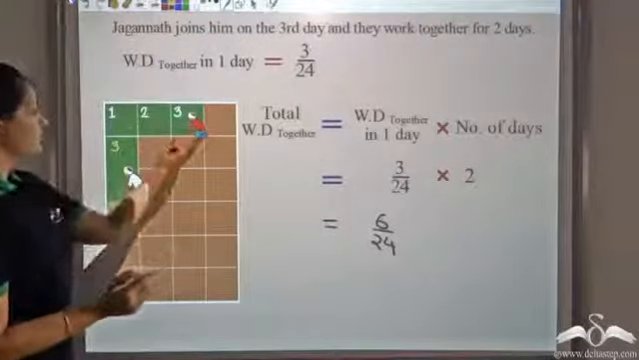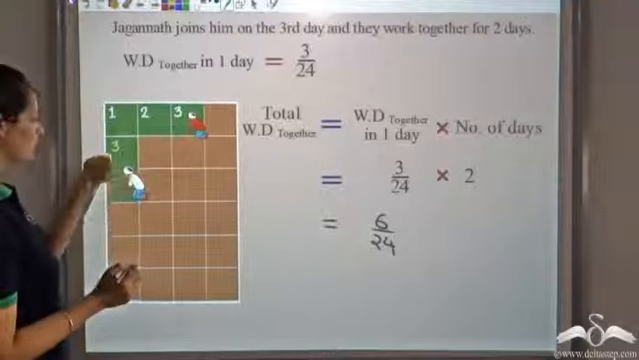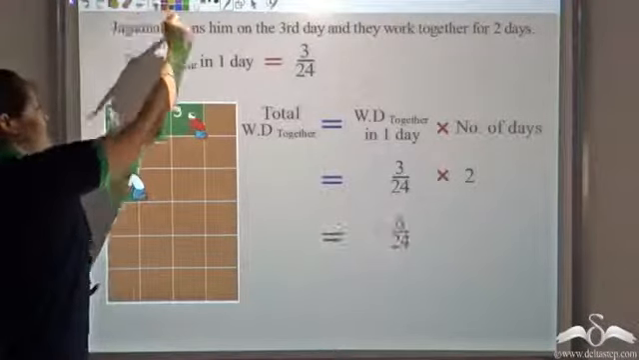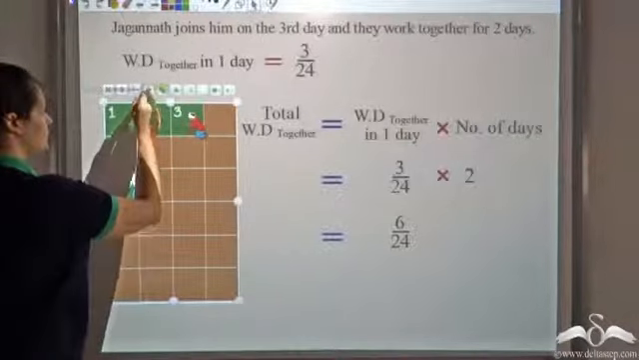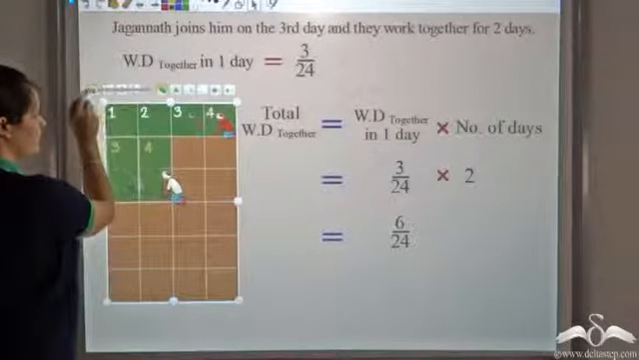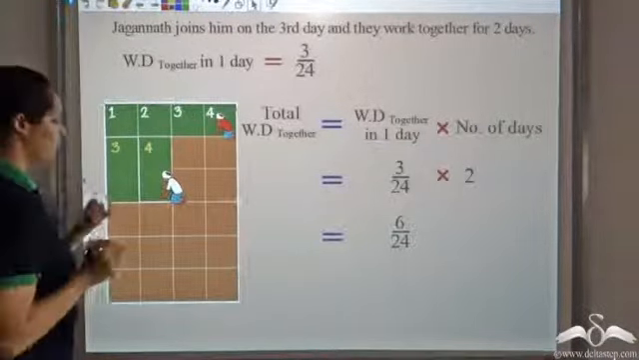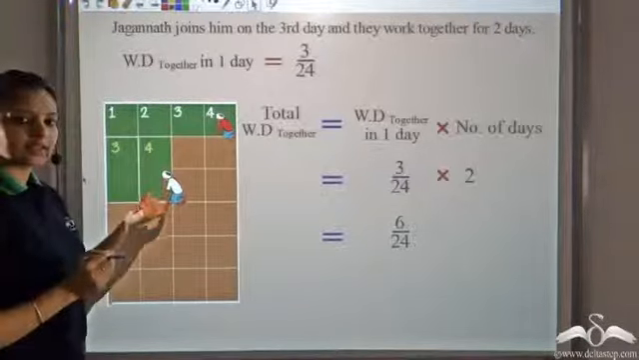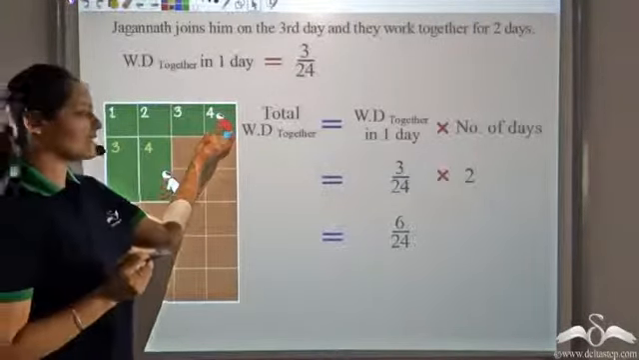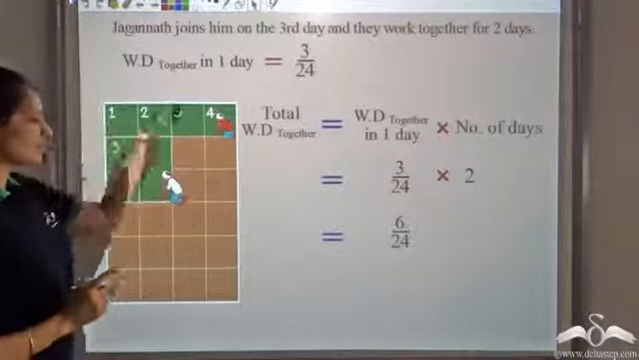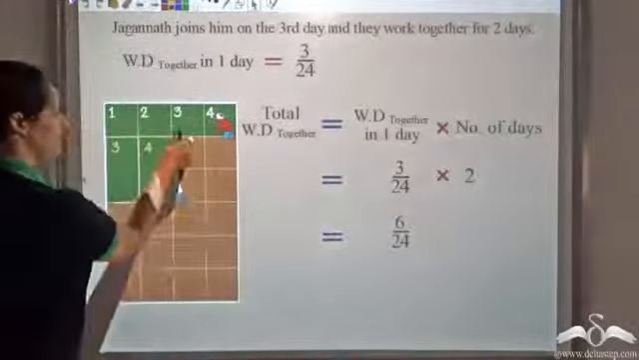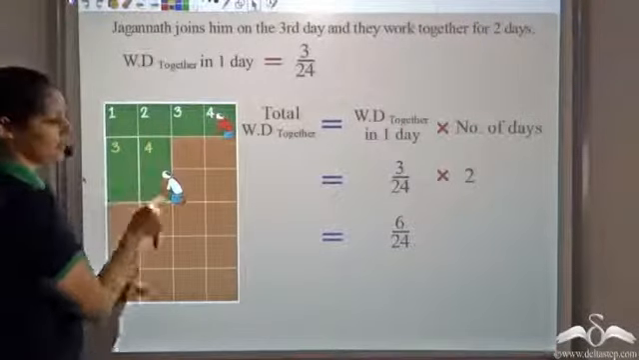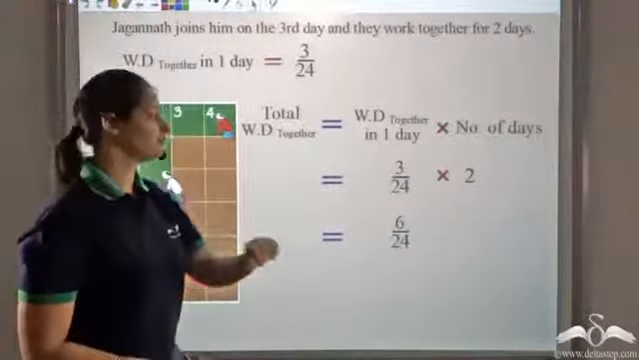So this is third day, 1 plot, third day, 2 plots. And now let's look at the fourth day. So fourth day again he will do 2 of these 24 plots and fourth day he does 1 plot again. So this is the work that has been done. So total work in 2 days, that is in third and fourth day, is 6 by 24.